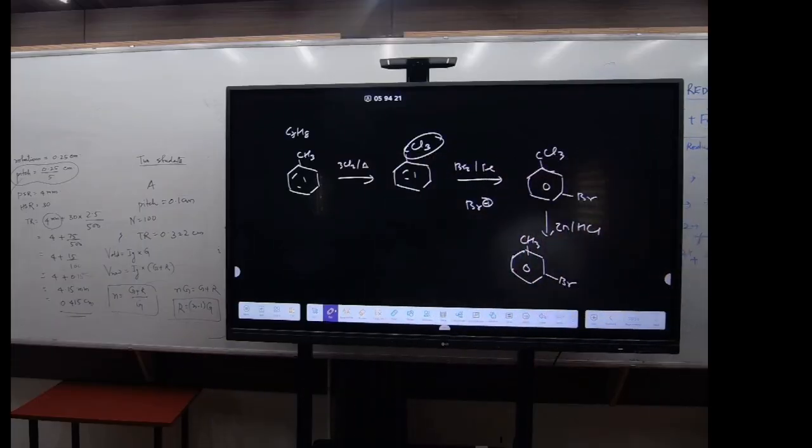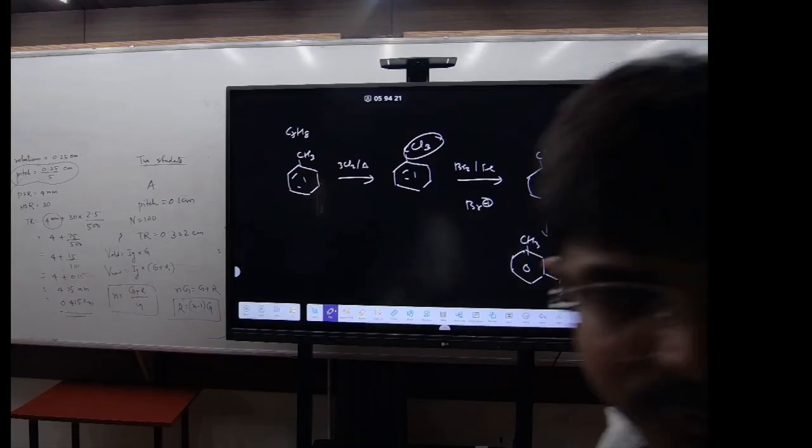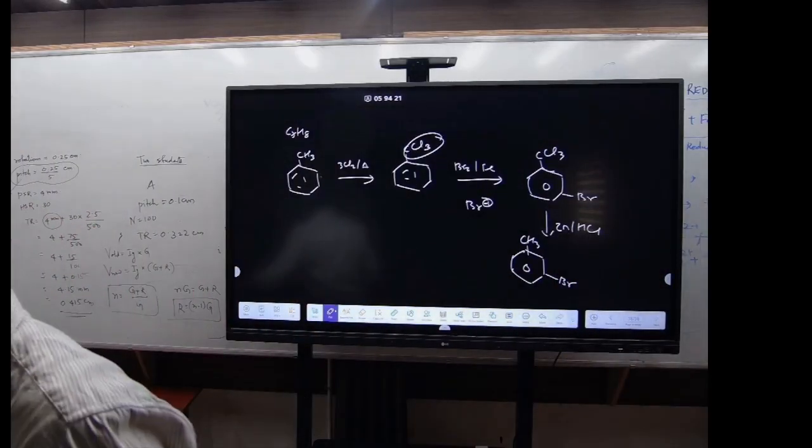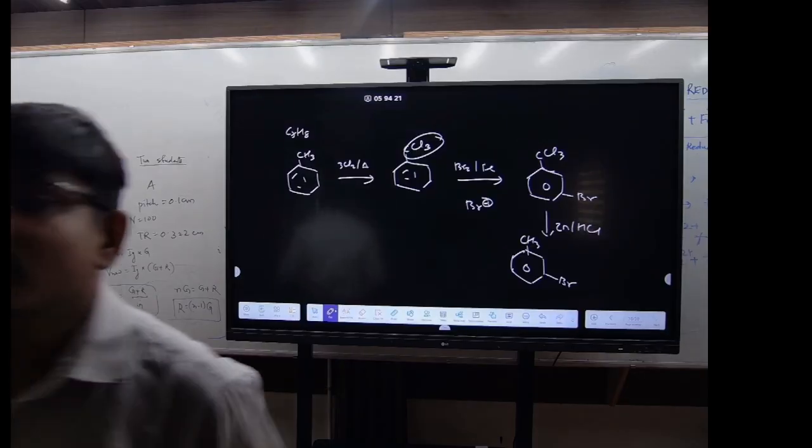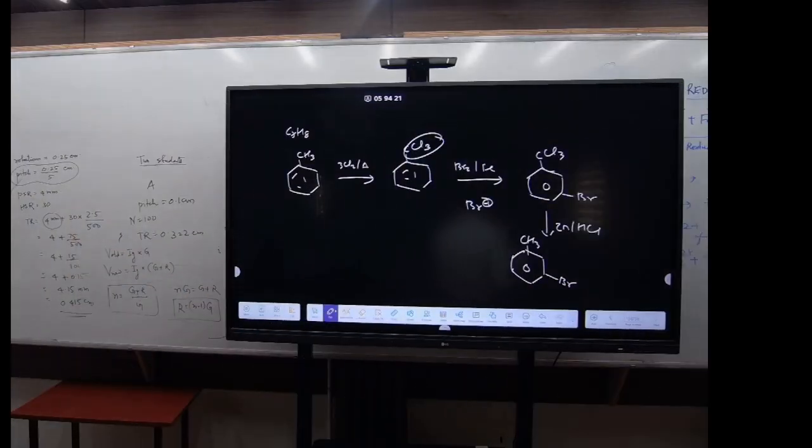Question number 13. Which of the following alcohols cannot be made in good yield by the Wurtz reaction? Wurtz reaction favors the formation of an even number of carbon atoms, right? In good yield it will only form symmetrical alkanes. Unsymmetrical alkanes are formed in lesser yield. So which is the unsymmetrical alkane here?